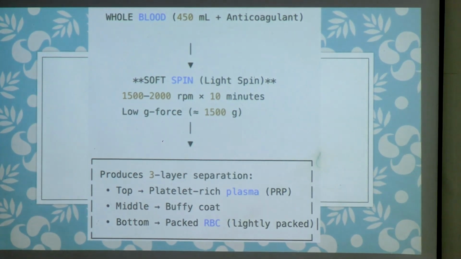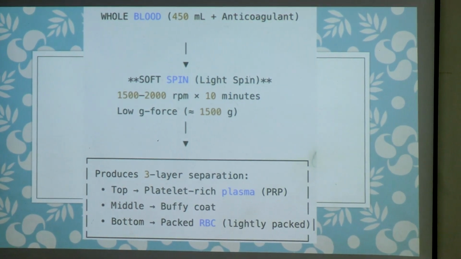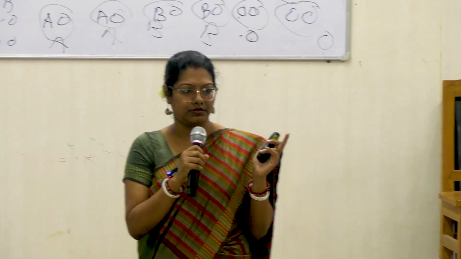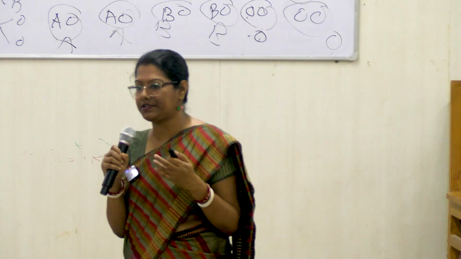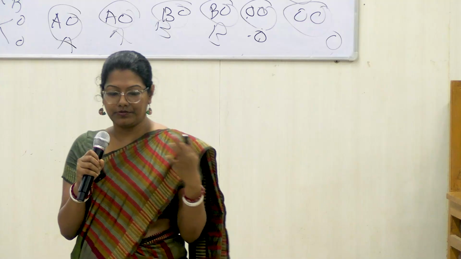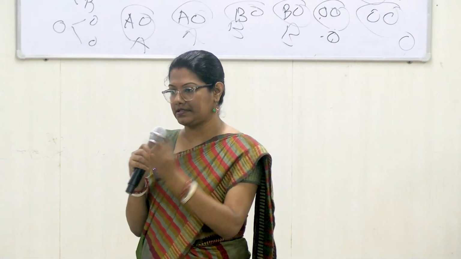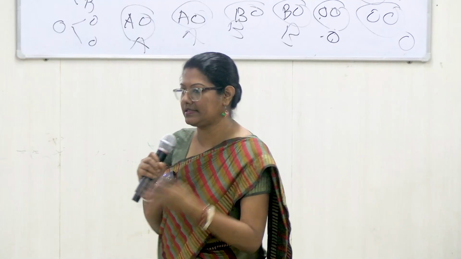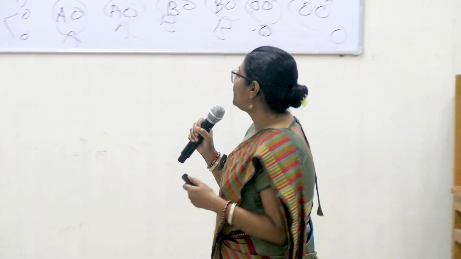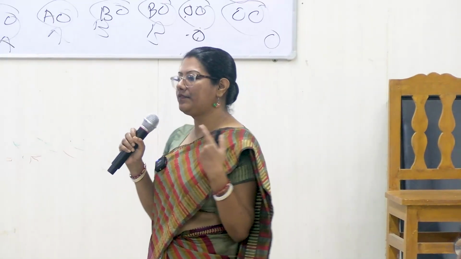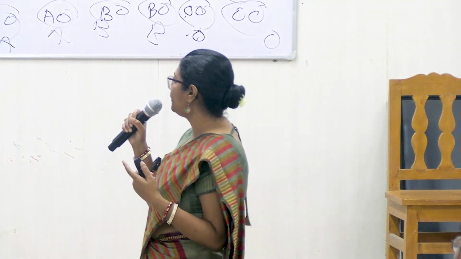A soft spin means a light spin, at 1500 to 2000 RPM. Have you seen any centrifuge? Not yet. So later you will see a centrifuge. The centrifuge you use in your labs will be quite different from the centrifuge we use in blood banks. That is much bigger. So for a soft spin, the RPM set will be 1500 to 2000 for 10 minutes.